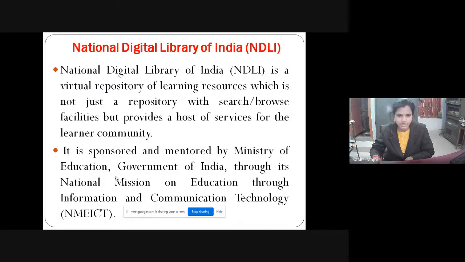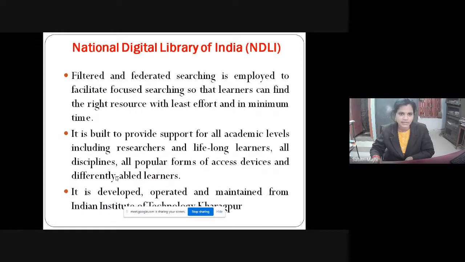It is sponsored and mentored by the Ministry of Education, Government of India through its National Mission on Education through Information Communication Technology, NMEICT. So filtered and federated searching is employed to facilitate focused searching so that the learner can find the right resource with least effort and minimum time.